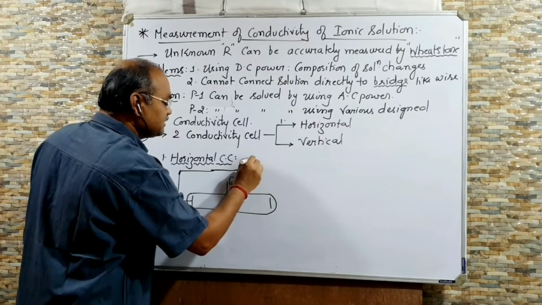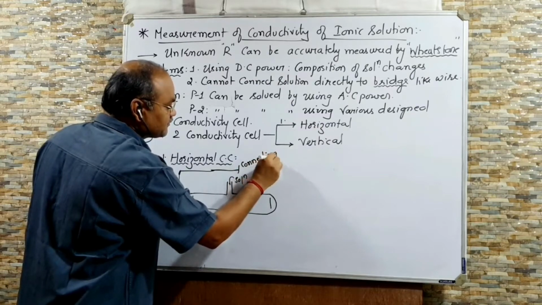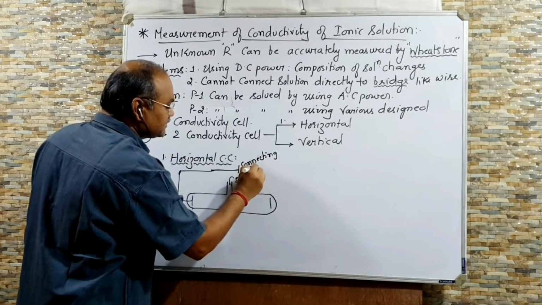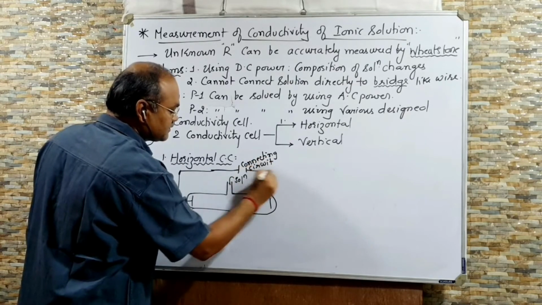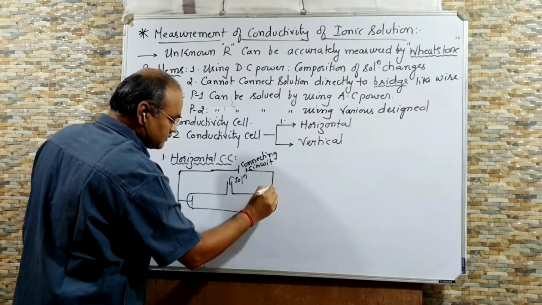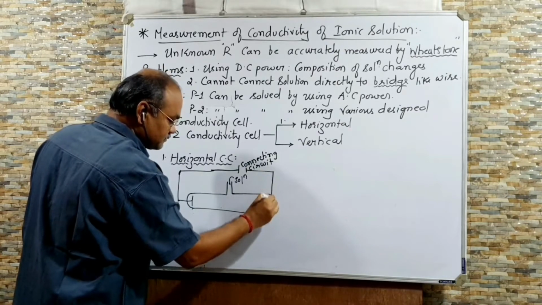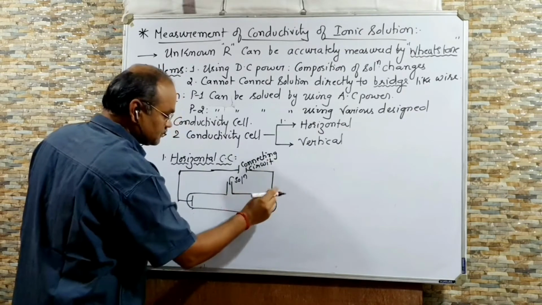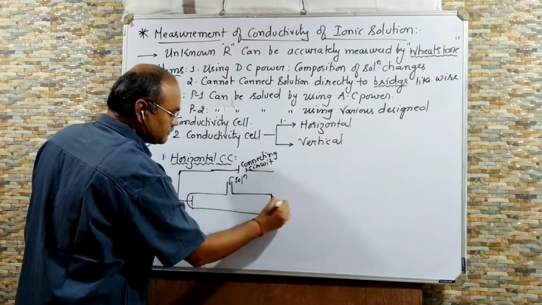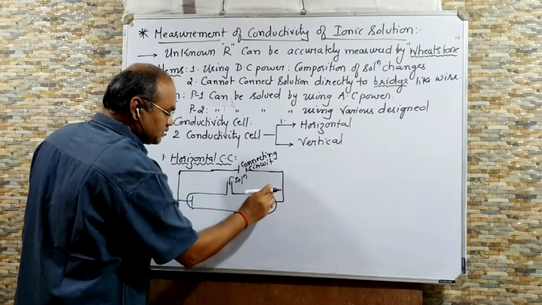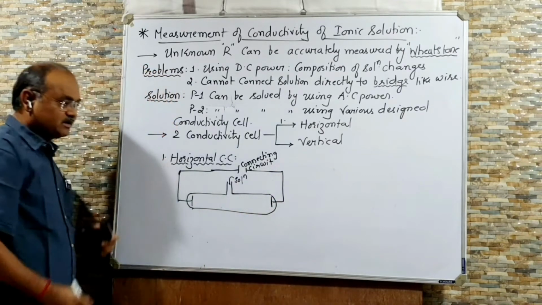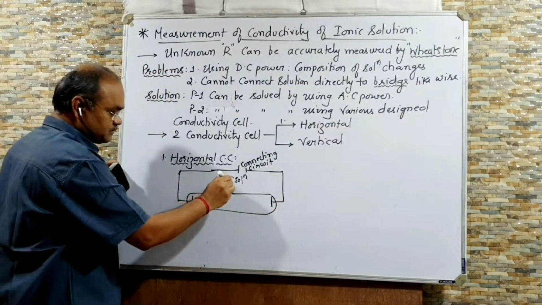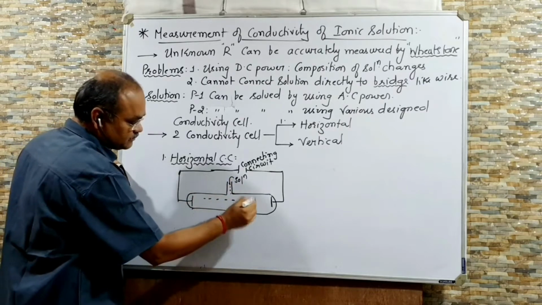You can say connecting circuit, or you can say wire. This is the design of a horizontal conductivity cell. Here you can put a solution. Right?